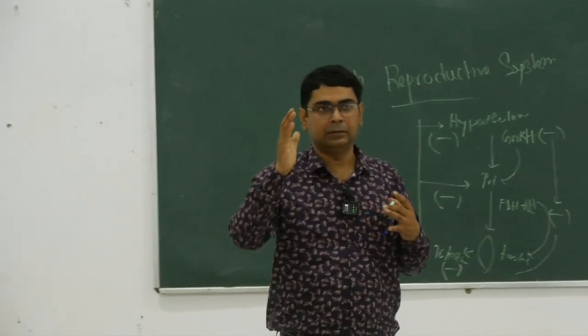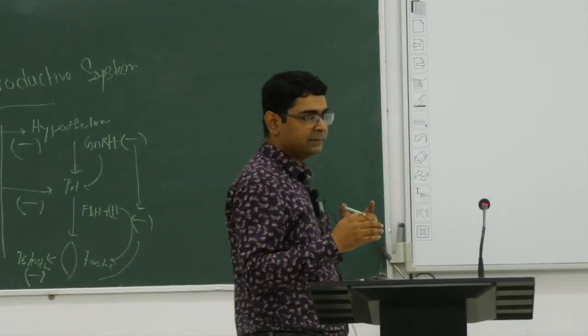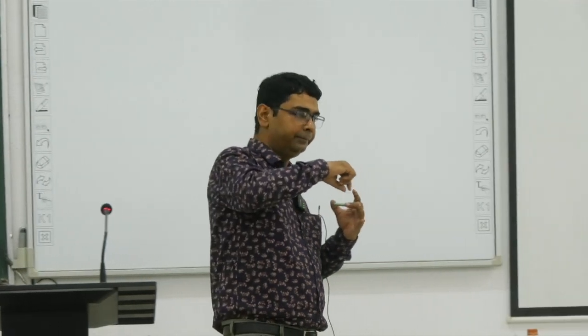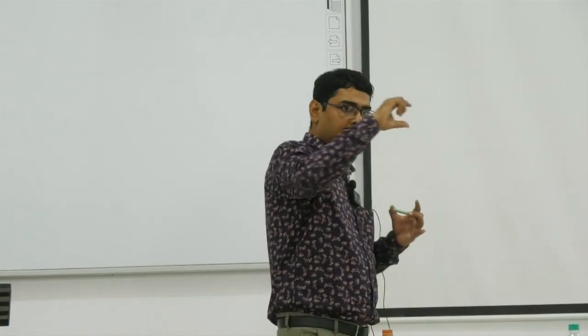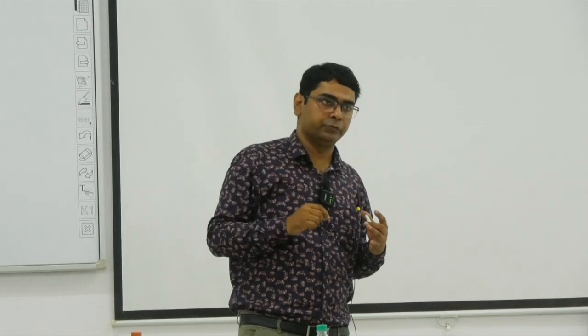From the efferent ductules they are produced the vas deferens, and from the vas deferens they gathered to produce a duct called epididymis. So this is the way the structure is produced.